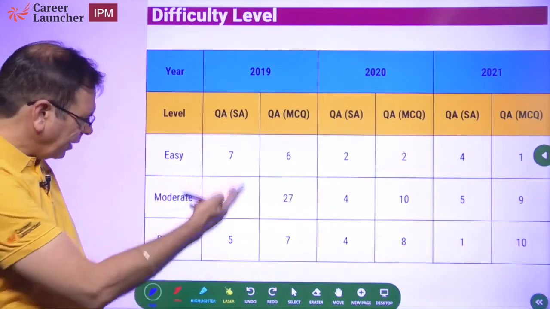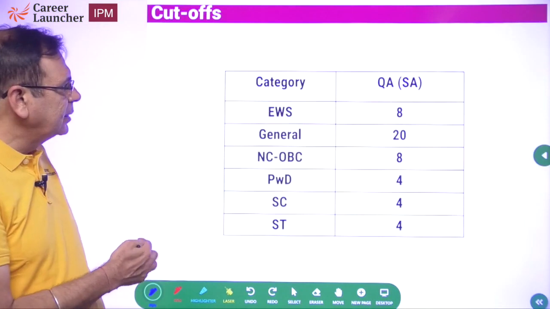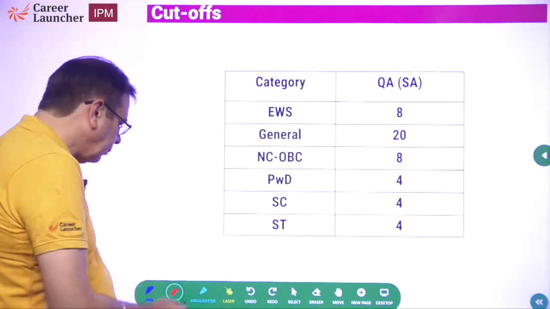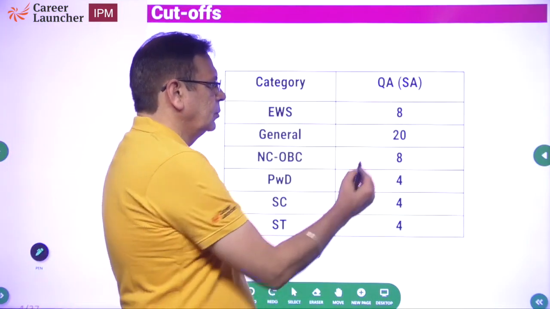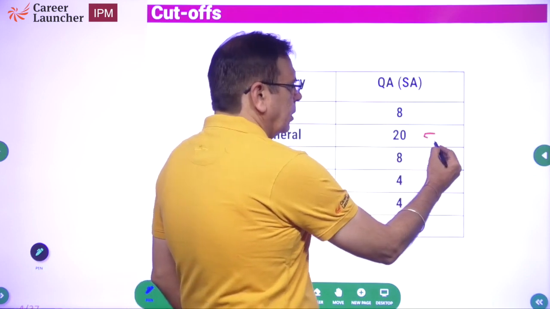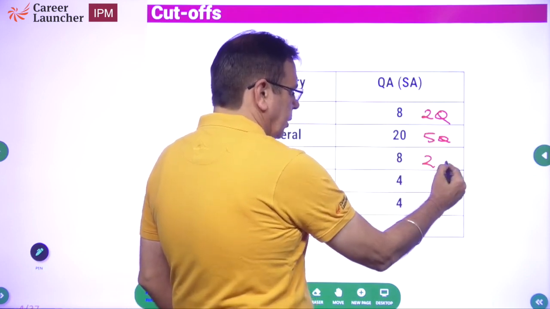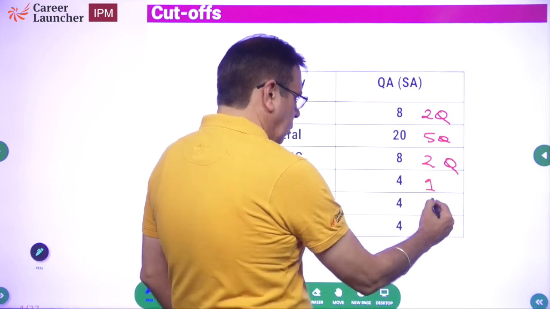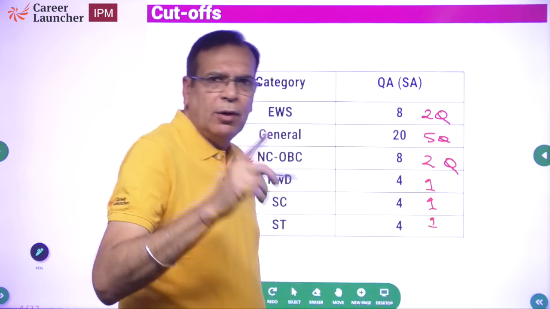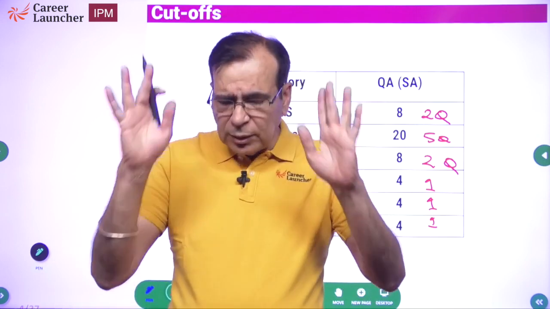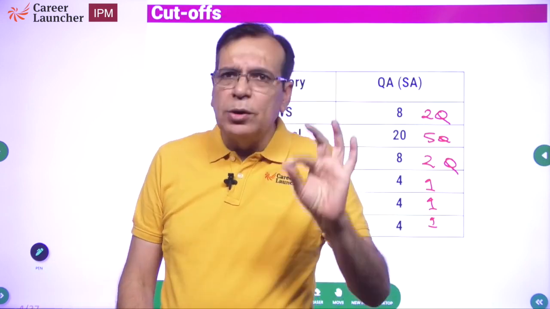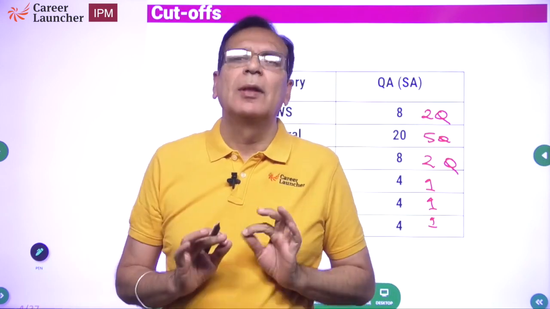And difficulty level को छोड़ देते हैं and cut-offs याद रख लो. Cut-off is what is important. This is 5 questions. This is 2 questions, 2 questions, 1 question, 1 question, 1 question. So the first thing is clearing the cutoff is not a challenge at all. Cutoff तो clear हो जाएगी if you are going to be sensible in the paper.